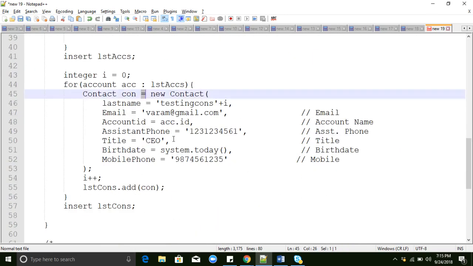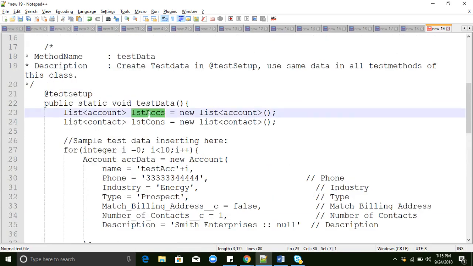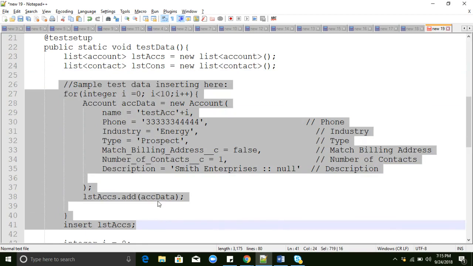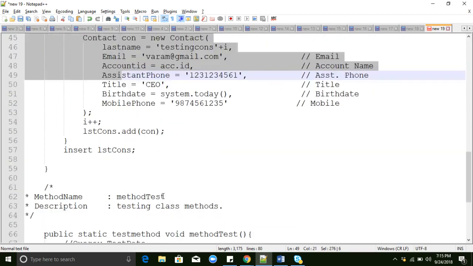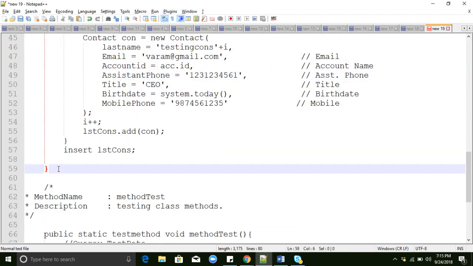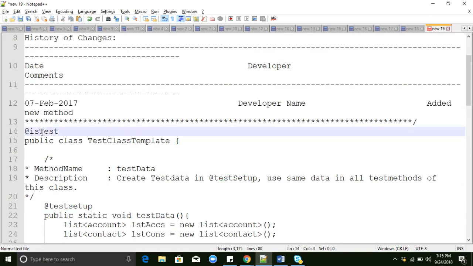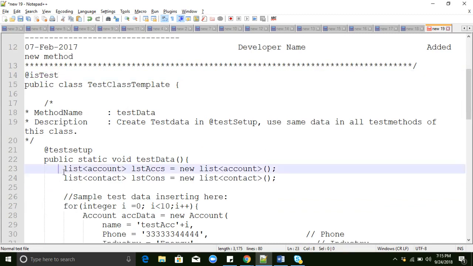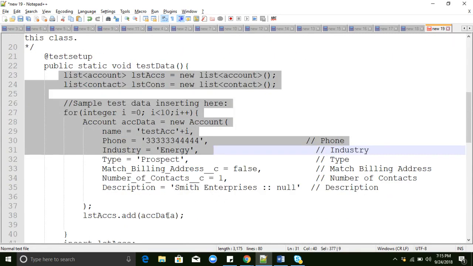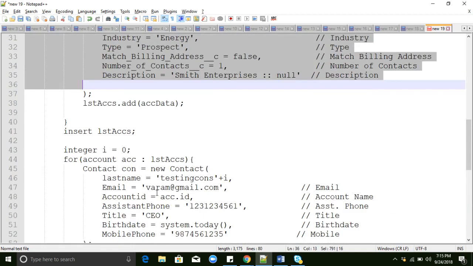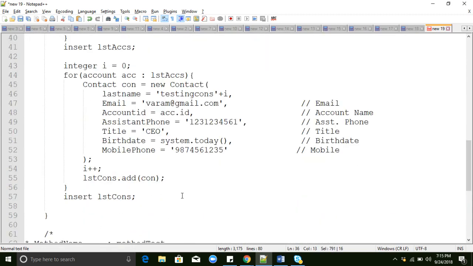For example, here I am inserting a list of accounts and a list of contacts, and the same data I can use in the different test methods. This test setup supports only this class. If you want to use this data in another test class, it will not work. Whatever data the test setup method creates is applicable only in this class.